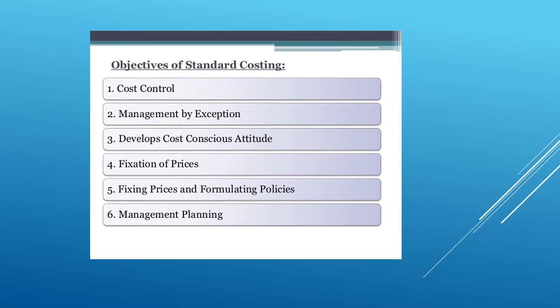The objectives of standard costing include mainly cost control, management by exception, and developing a cost conscious attitude. It is very much useful for fixation of prices of the materials and for fixing prices and formulating policies. And then management planning. The top level management can make major plans with setting out standard costing properly.